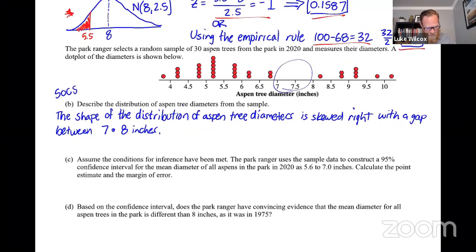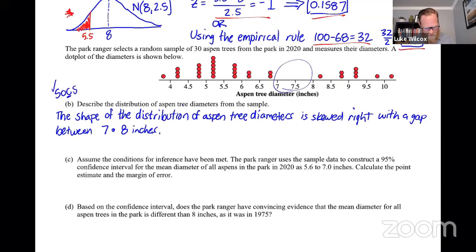So we've definitely taken care of shape there. Now, outliers, it doesn't appear to be any outliers there. There's no values that are extremely high or extremely low. Let's try and take care of these outliers and center in the same sentence here.